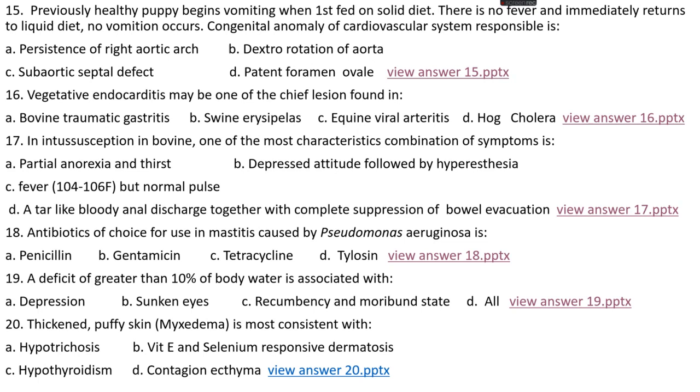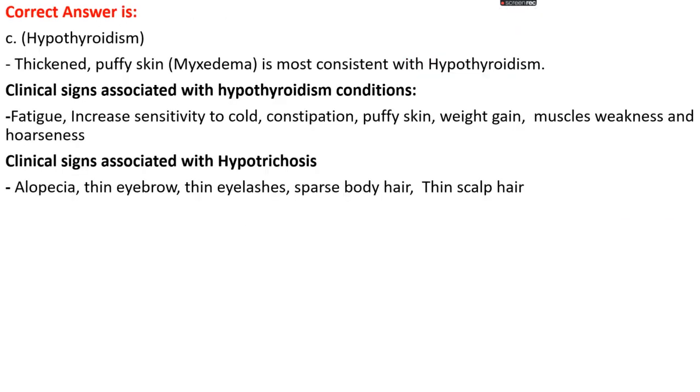Okay. Question number 20. Thickened puffy skin, that is myxedema, is most consistent with: option A, hypotrichosis; option B, vitamin E and selenium responsive dermatosis; option C, hypothyroidism; option D, contagious ecthyma. The right answer is option C, that is hypothyroidism. Thickened puffy skin, that is myxedema, is most consistent with hypothyroidism.